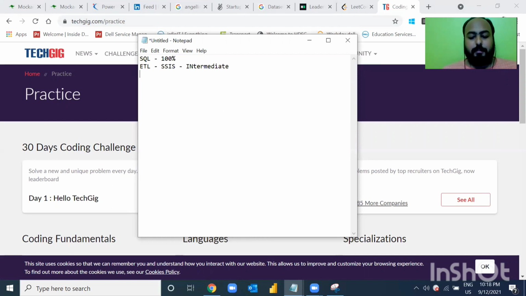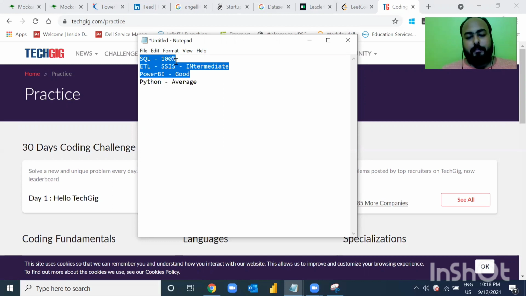Then comes the Power BI, right? Which is a data visualization tool. So be good with this. Then comes the Python. Now Python, you should become an average with this. Now why I am mentioning this and why this strategy, I will also explain to you.